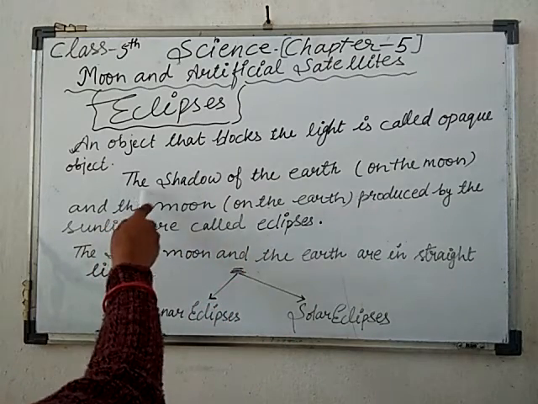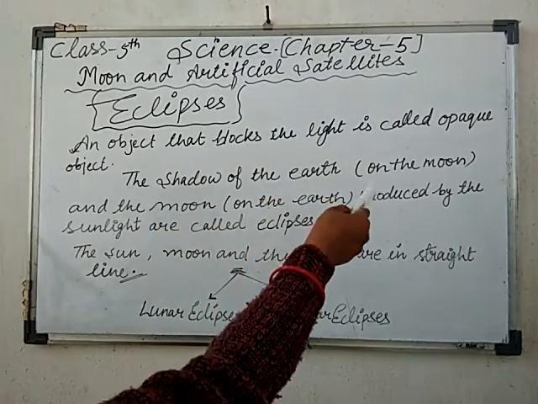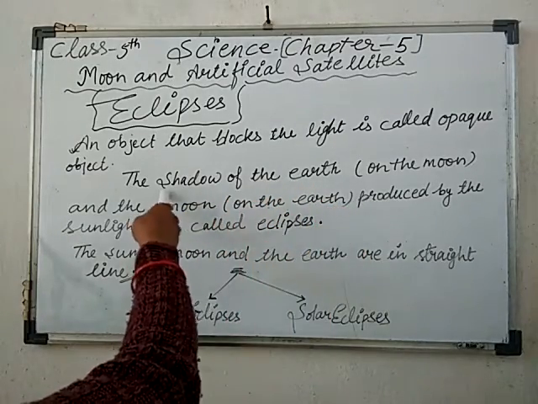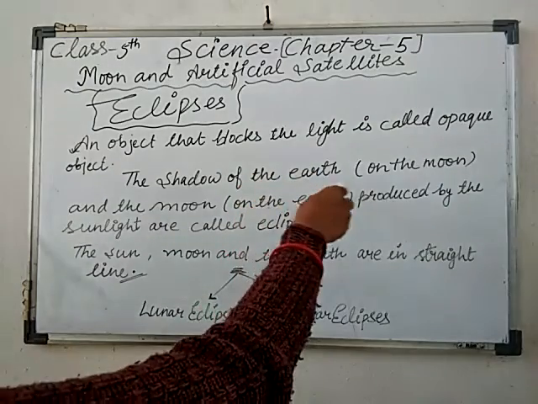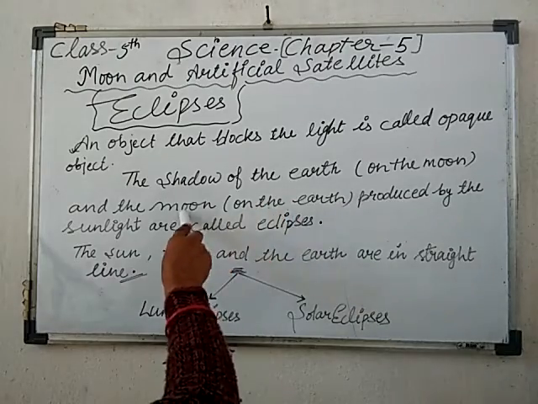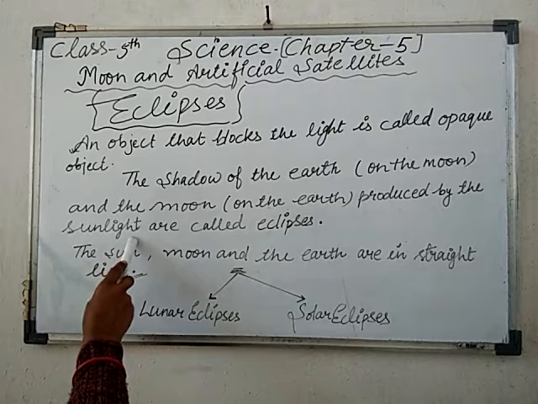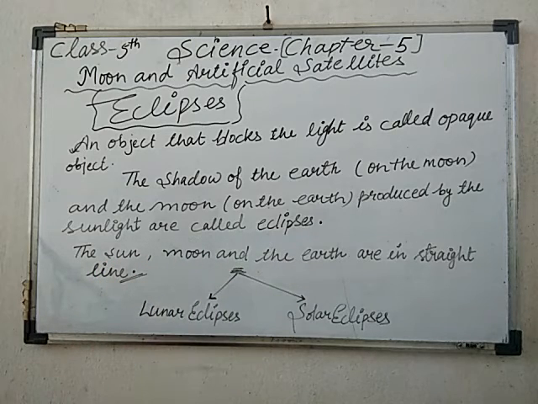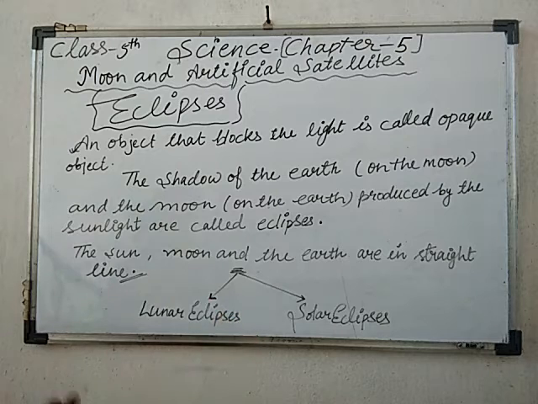So the shadow of the earth, where does it fall? On the moon, definitely. The shadow of the earth falls on the moon, and the shadow of the moon falls on the earth. This is forming the shadow. What do we mean by eclipses? The shadows of the earth and the moon produced by the sunlight are called eclipses.